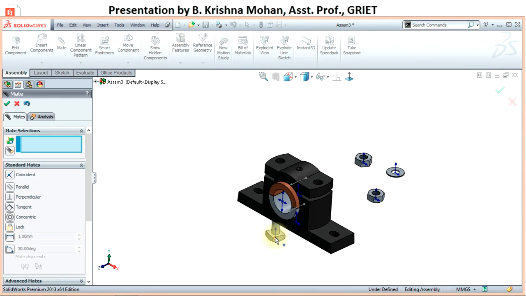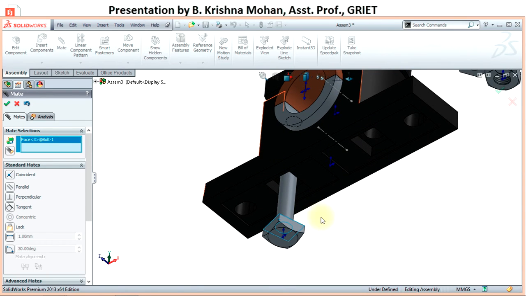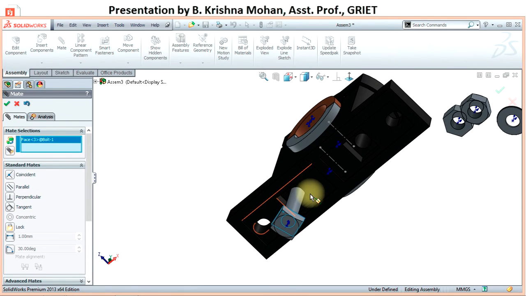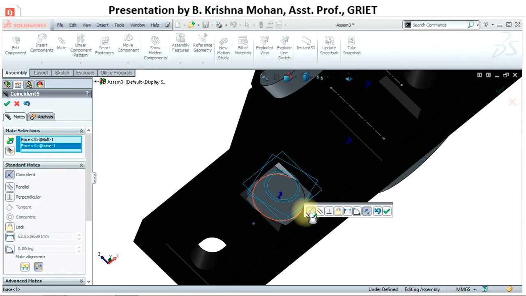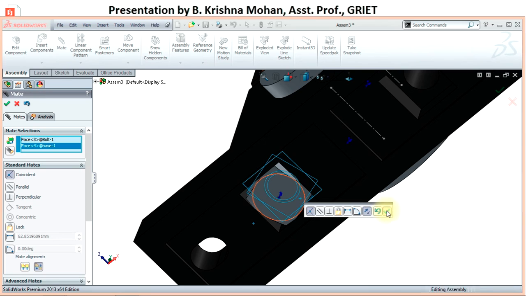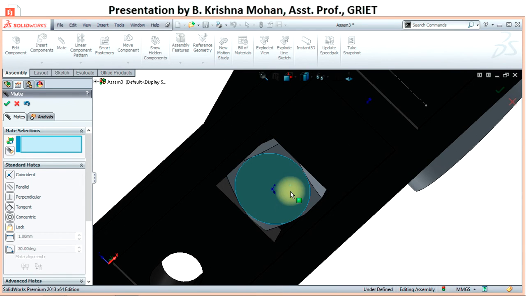So I want to constrain it in such a way that I will select this flat surface and I will pick this surface and I will use coincidence relation. So pick coincidence relation and say OK. So this bolt is still not completely defined. So what I'm going to do is select this flat surface,